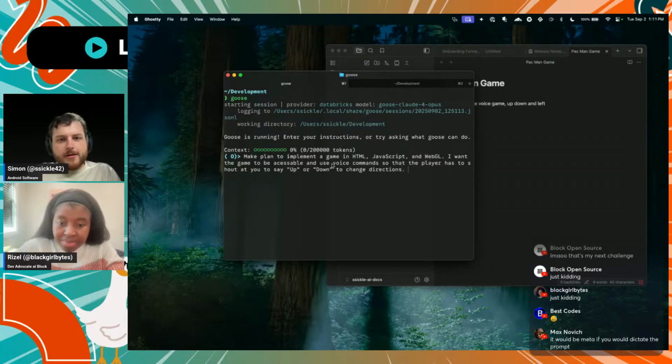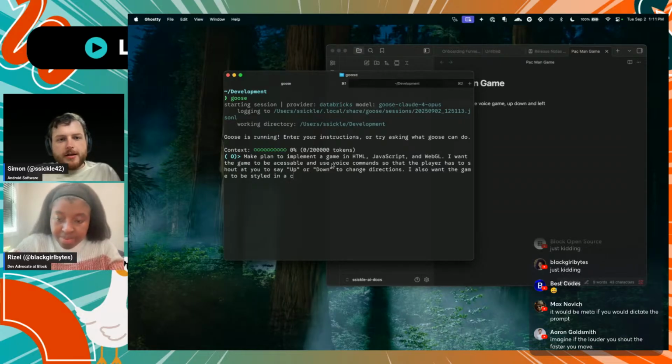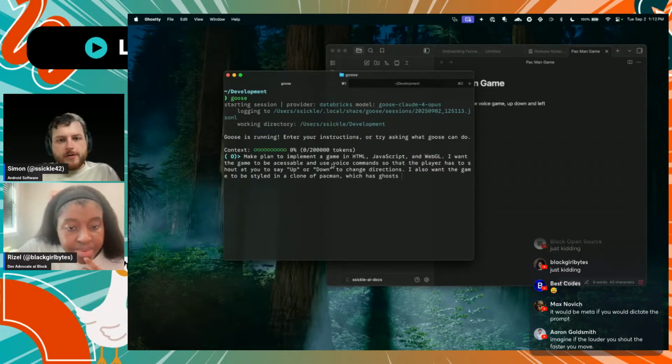All right, so we've got the directions. I also want the game to be styled in a clone of Pac-Man, which has ghosts and a Pac-Man. I cannot type today.